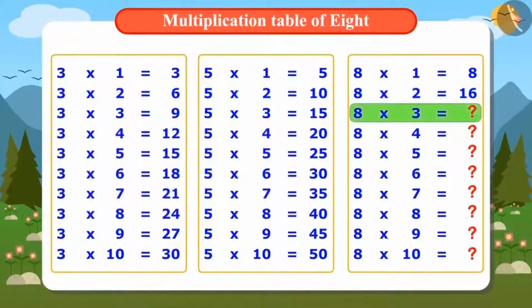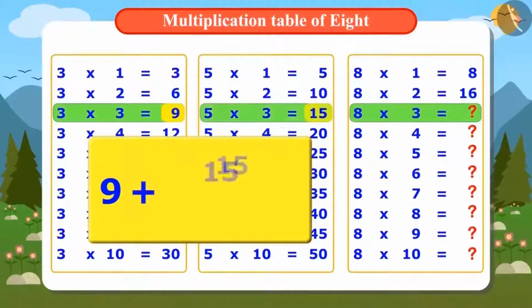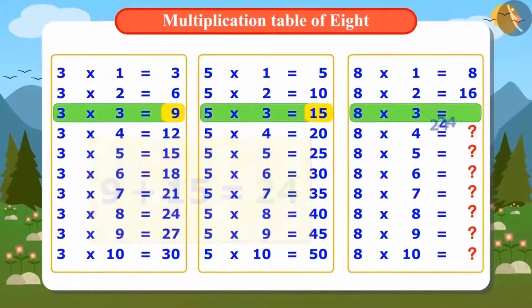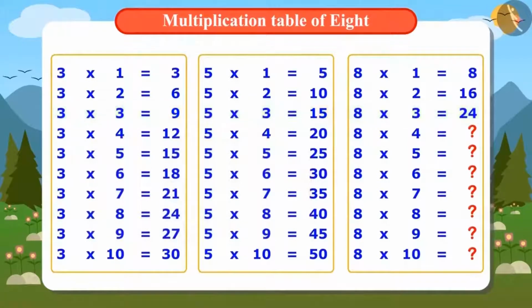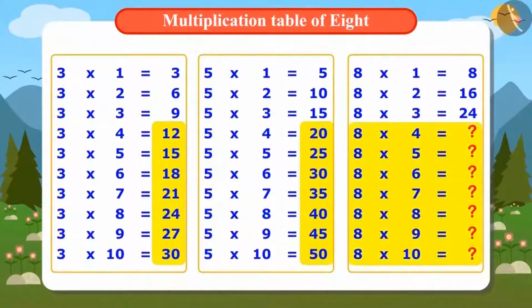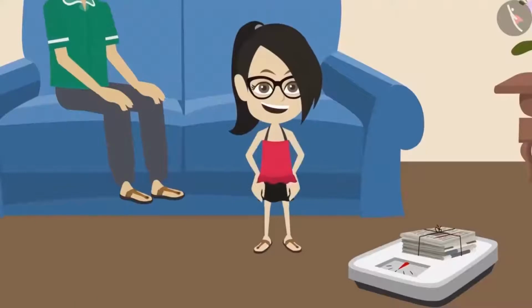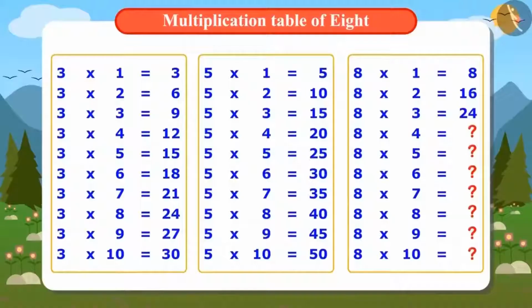Now, to find the answer of 3 times 8, let's add 9 and 15. Answer is 24. In the same way, by adding all the numbers of 3 and 5 multiplication tables one by one, I can find the entire multiplication table of 8. Vandana has understood how to find the multiplication table of 8. Did you think of the same method?